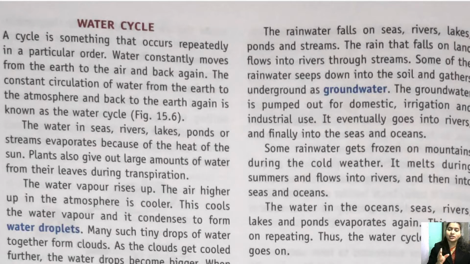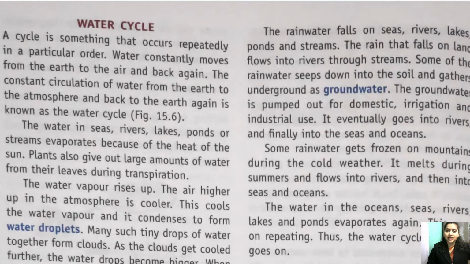And in water cycle, we will talk about how water is formed, how it will evaporate, how it will condense and again fall in the form of rainfall. So all these things are included in this water cycle. We have already talked about this in the previous class, so I'll quickly recap it once again. What happens in water cycle is there are several water bodies present on the earth, like river, lake, sea, pond, oceans. All these are the sources of water. In all these places water is present.